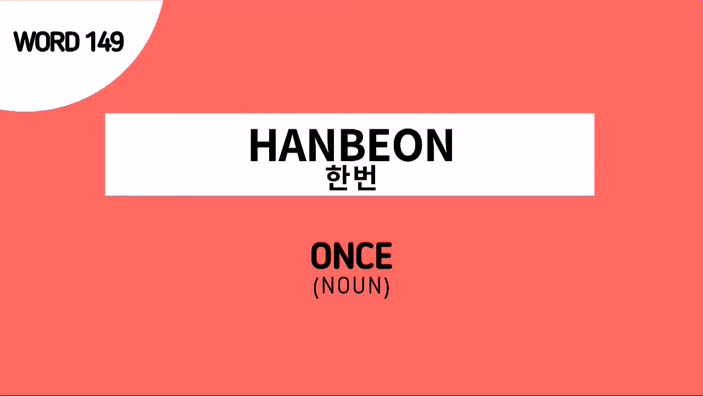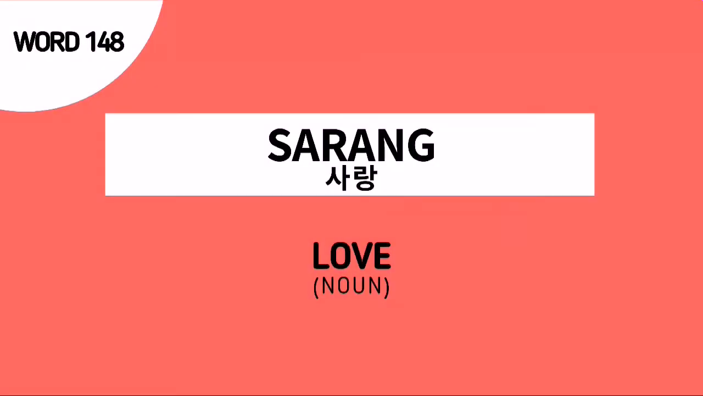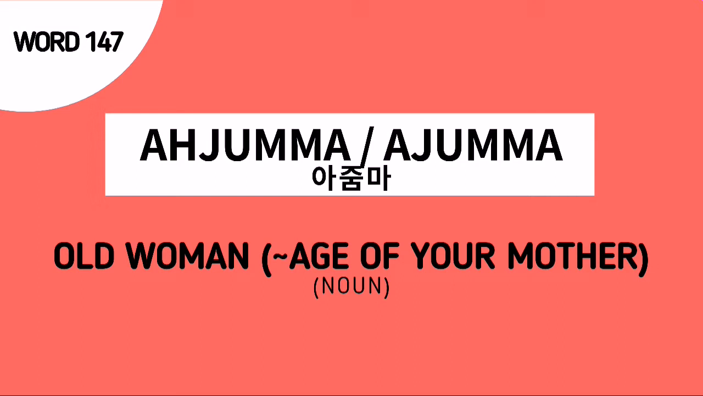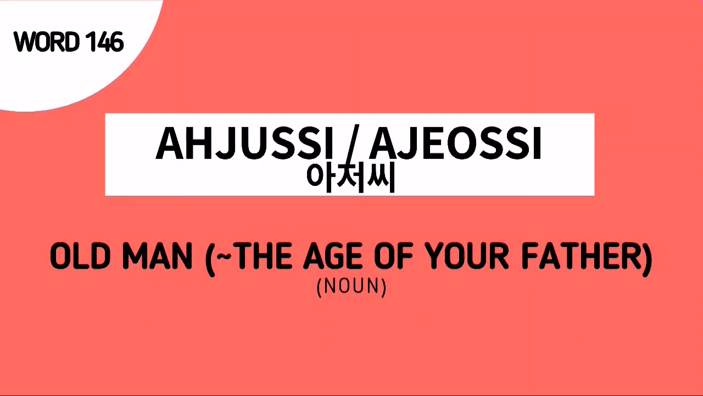Word number 149 is 한번, which means once. Word number 148 is sarang, and this is the Korean noun for love. Word number 147 is ajuma, and this is the Korean noun for an old woman. And the last for our review is word number 146, ajusi, and this is the Korean noun for an old man.